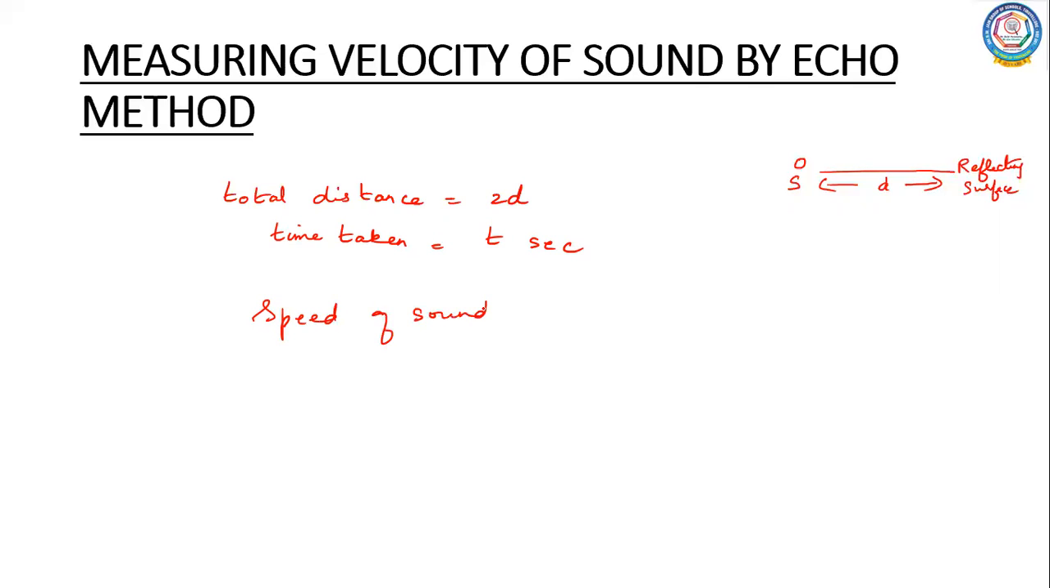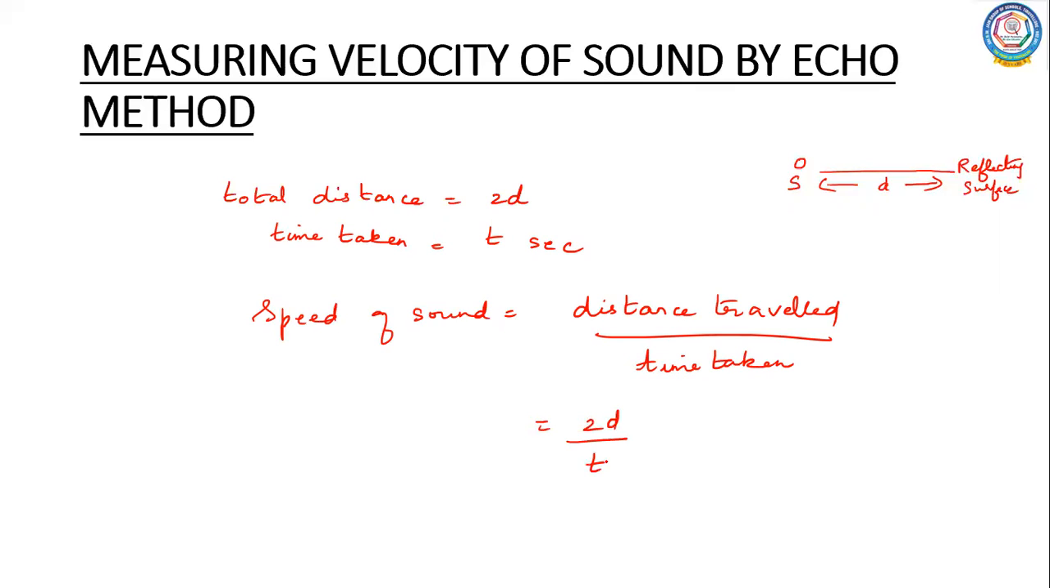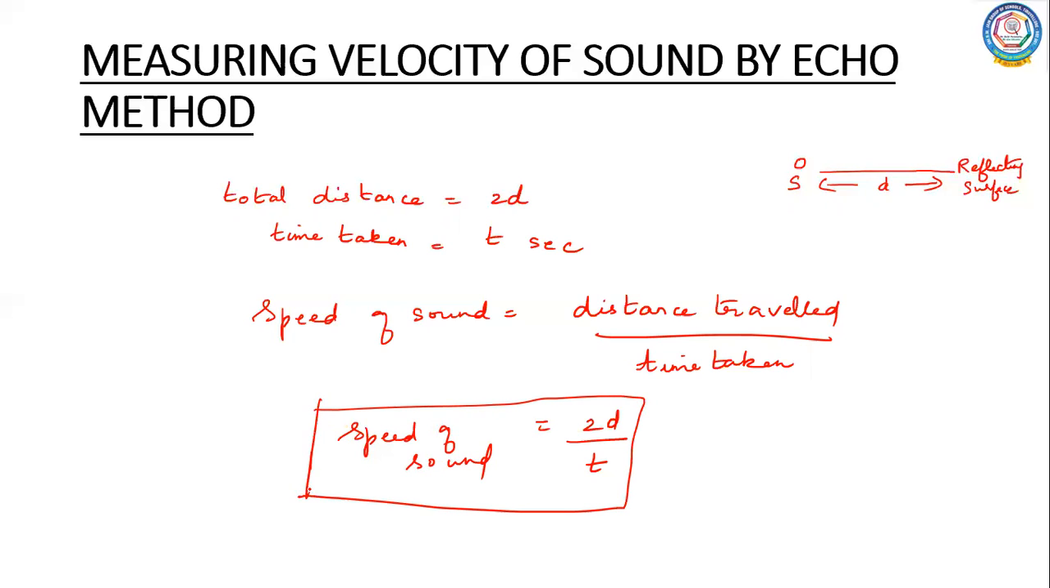Speed of sound, again we know the formula. Speed of sound is nothing but distance traveled by time taken. So the distance traveled is 2d and the time taken is t. So this is the formula to determine the speed of sound. Okay, so these are some of the applications of echo.